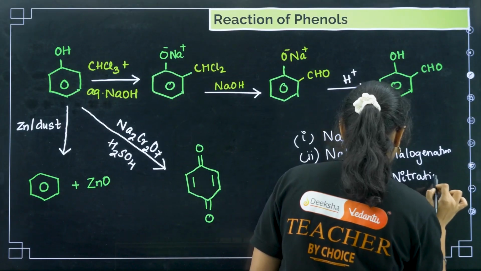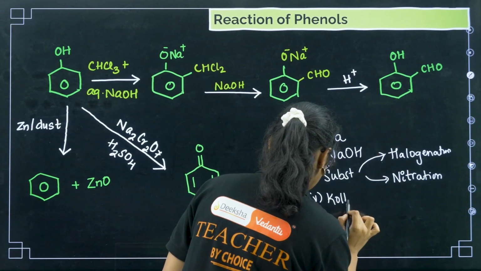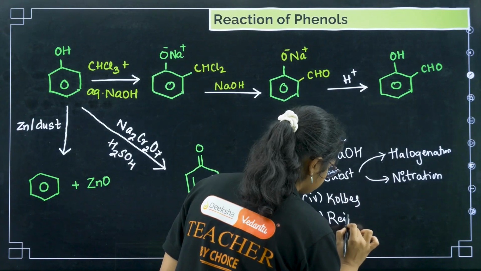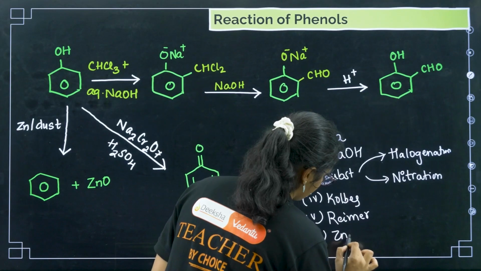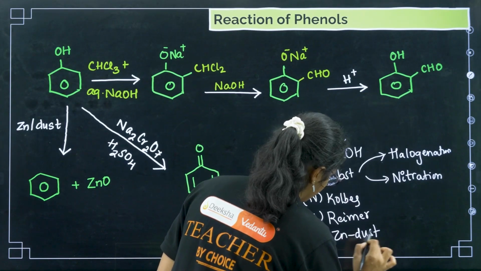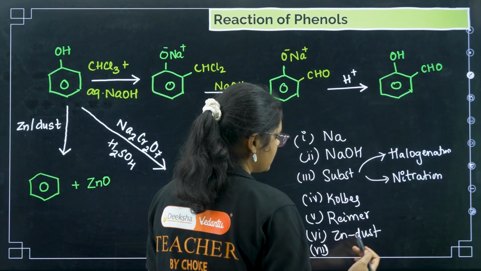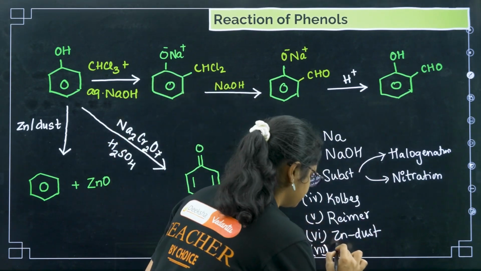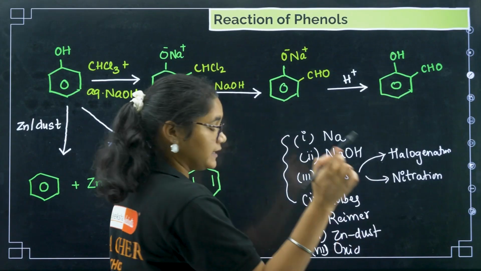Then we have Kolbe's reaction, then the Reimer-Tiemann reaction, then the reaction of phenol with zinc dust, and after that, oxidation. We have discussed all these reactions in the previous slide.